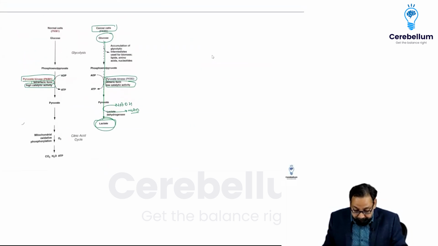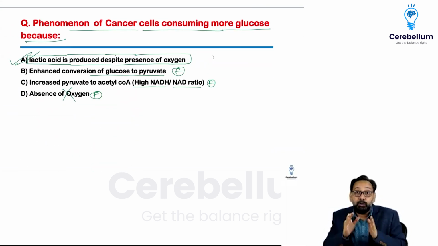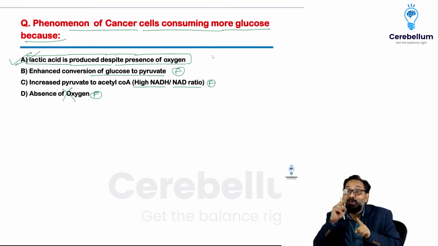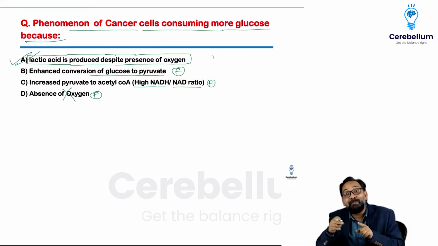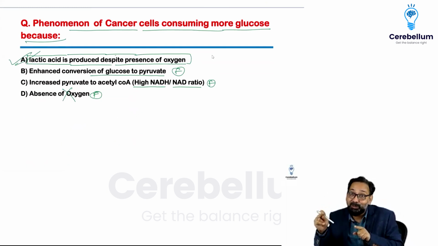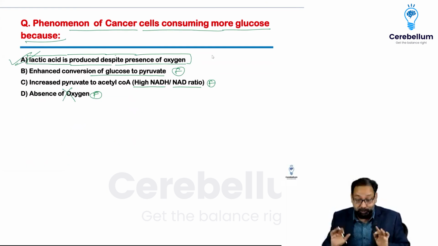GLUT2 was one option. Glucose transporter 1 is the one that is more prevalent. Basic glucose uptake is done by glucose transporter 1, not by glucose transporter 2. If the option GLUT2 is given, that is also wrong.